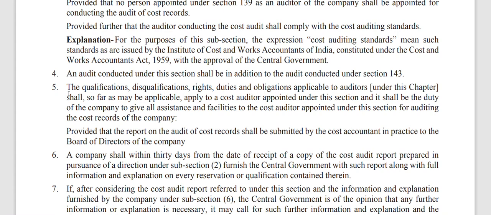Okay, so they are also providing an explanation. Let's see what they are telling. For the purpose of this subsection, the expression cost auditing standards means such standards as are issued by the Institute of Cost and Works Accountants of India, constituted under the Cost and Works Accountants Act 1959 with the approval of the central government.